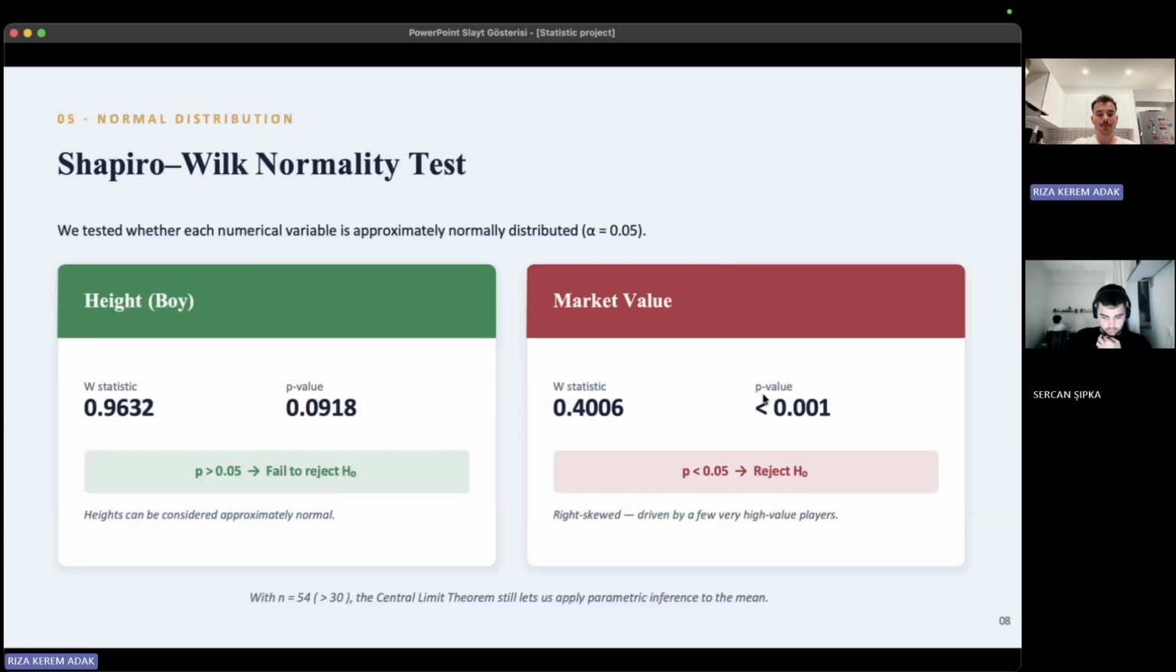We then examined whether our variables follow a normal distribution using the Shapiro-Wilk test. For height, the p-value is 0.0918. Since this value is greater than 0.05, we fail to reject the null hypothesis. Therefore, player heights can be considered approximately normally distributed. For market value, the p-value is below 0.001. This means market value is not normally distributed because a few players have extremely high values. With a sample size of 54 players, the central limit theorem still allows us to use parametric statistical methods.